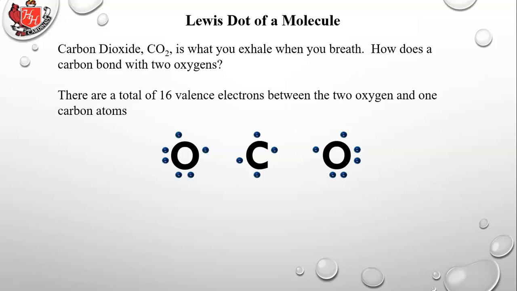Carbon dioxide, CO2, is what you exhale when you breathe. How does a carbon bond form with 2 oxygens? So there are a total of 16 valence electrons. You can see there, you can count them, between the 2 oxygens and the 1 carbon. So how do you form? So everyone needs to have an octet. So how do we do that?